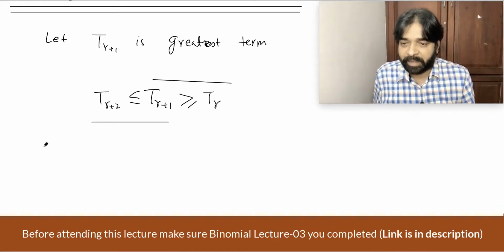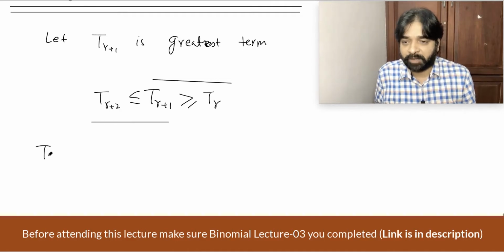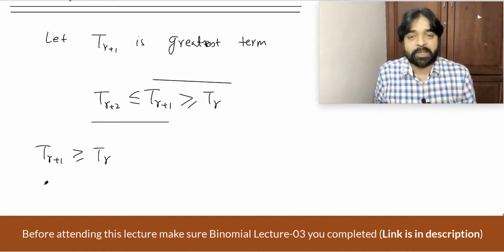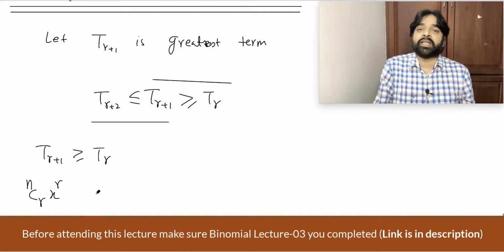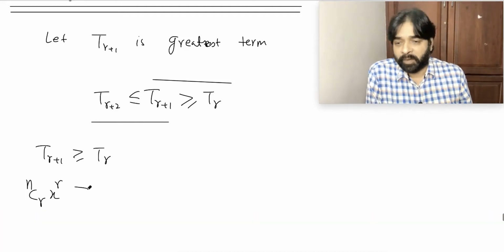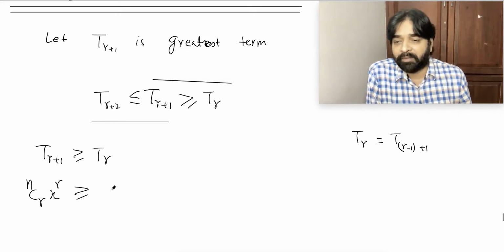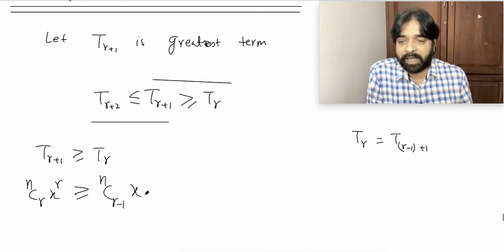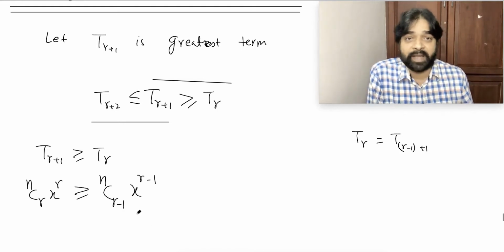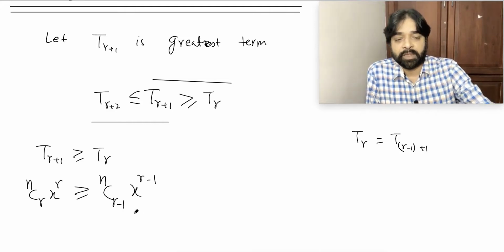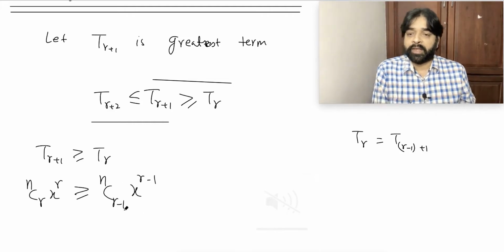Any part, take it, doesn't matter. I'm taking this part. Please watch carefully. T(r+1) greater than or equal to T(r). T(r+1) will be nCr x^r in the expansion of (1+x)^n, greater than or equal to T(r). T(r) we can write as T((r-1)+1), so it will be nC(r-1) x^(r-1). Be clear, x is given. x is not a variable. x is given. So, if x is given,